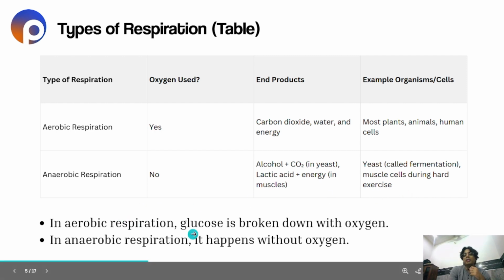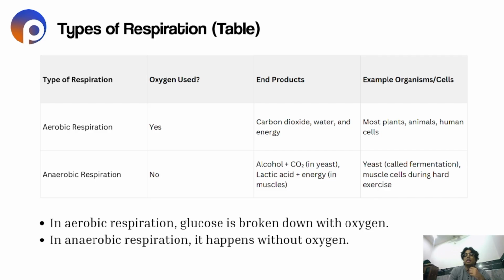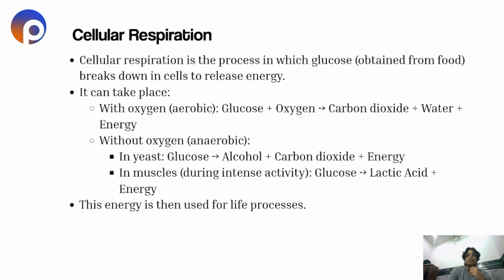In aerobic respiration, glucose is broken down with oxygen, and in anaerobic respiration, it happens without oxygen. Cellular respiration. Now, cellular respiration is the process in which glucose, which is obtained from food, breaks down in cells to release energy.